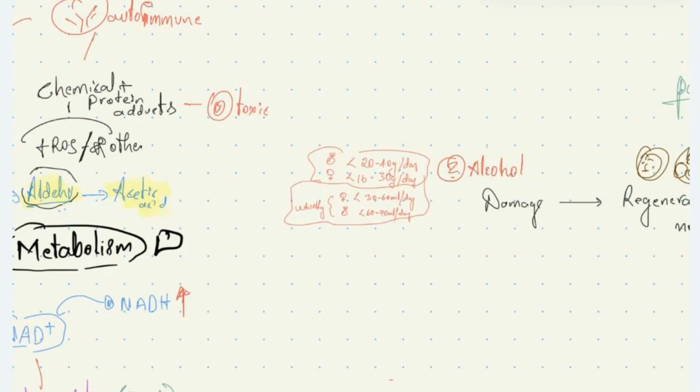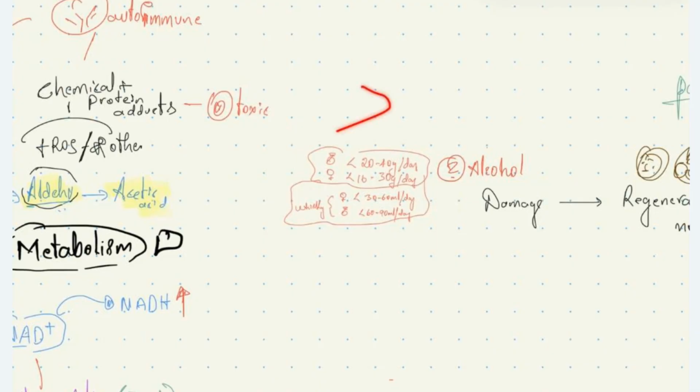Basically, we should not consume alcohol. If someone does consume it, the safe level for whiskey is less than 60 to 90 ml per day in males, and in females less than 30 to 60 ml per day. This is considered the safe level of alcohol. If patients consume alcohol more than these levels, it causes the following effects.